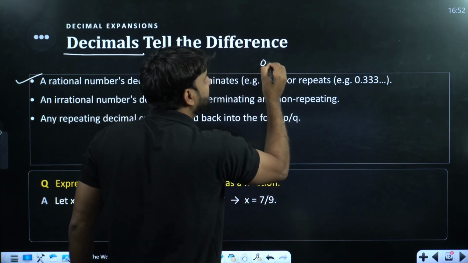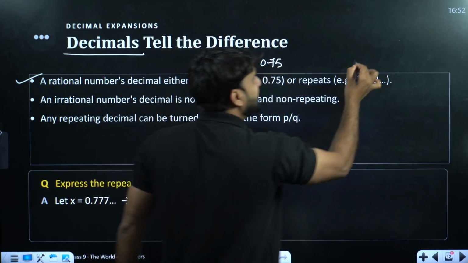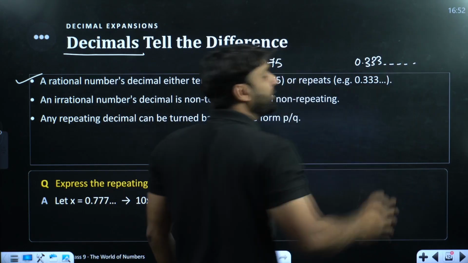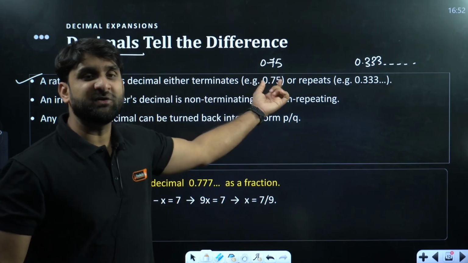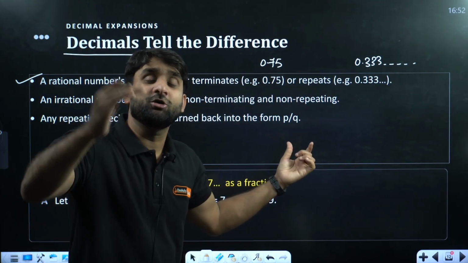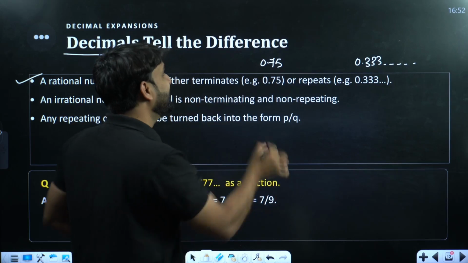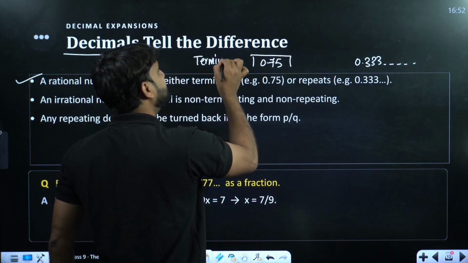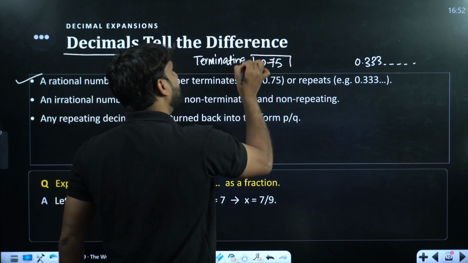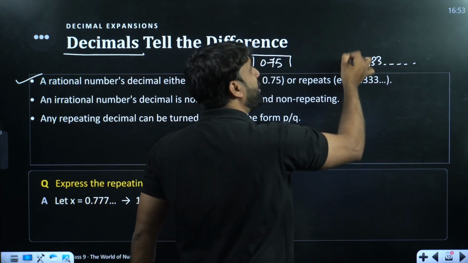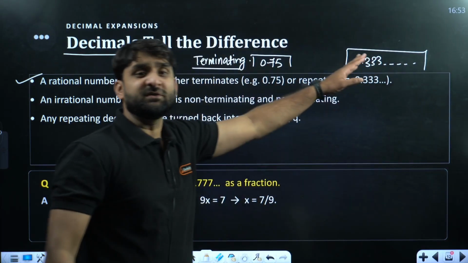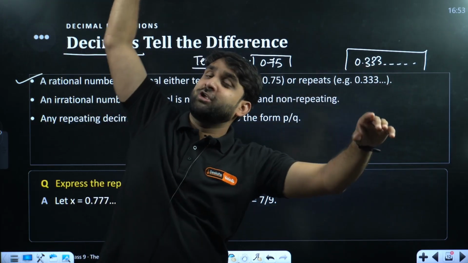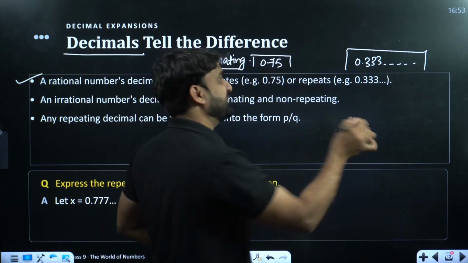Look, what is the difference between 0.75 and 0.333 dot? 0.75 is basically terminating because the division has ended. But here, the division is still going on. 3, it is not ending. 3. So this is non-terminating.